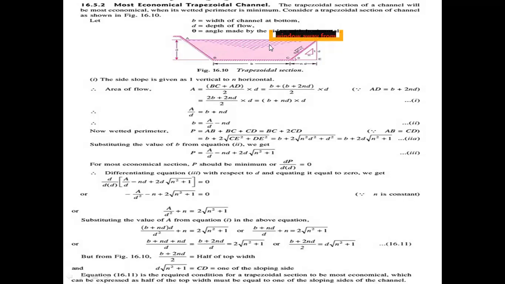The half of the top width is b plus nd by 2, and d into root of n square plus 1 is equal to the value CD, one of the sloping sides. So b plus 2nd by 2 is half of the top width, and d into root of n square plus 1 is equal to CD.